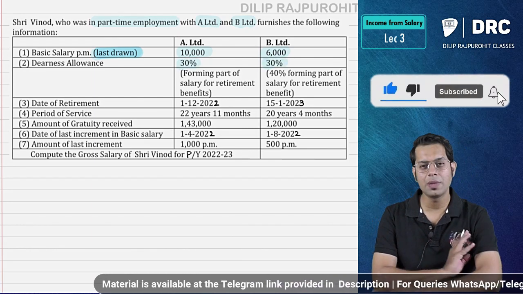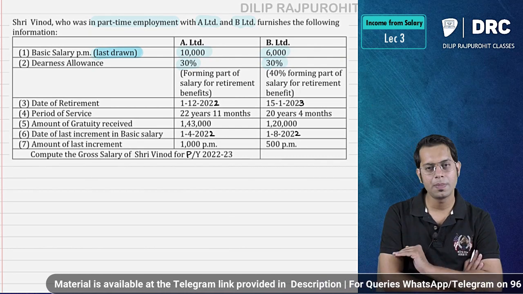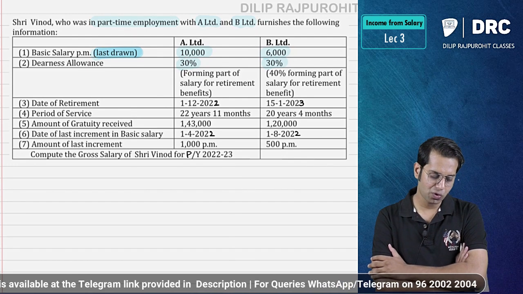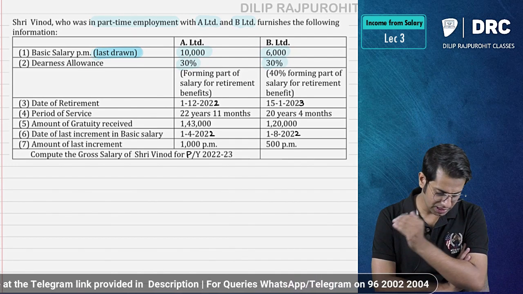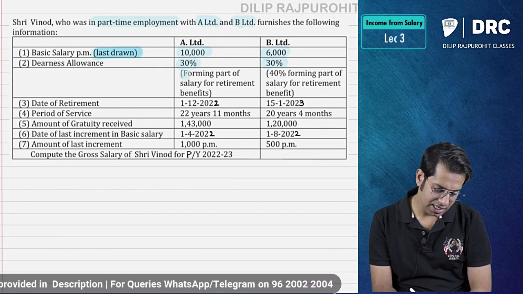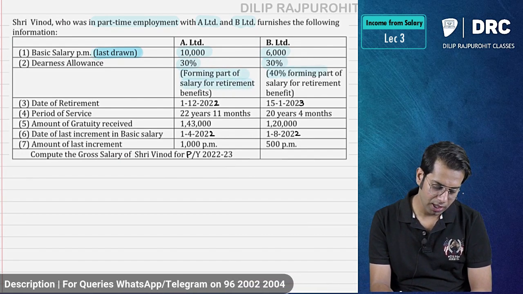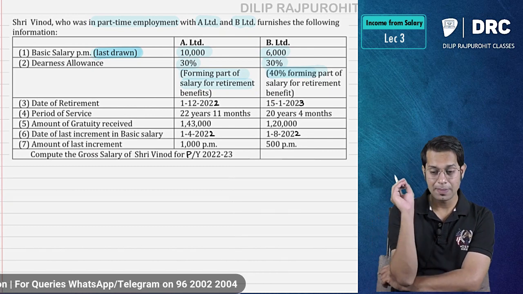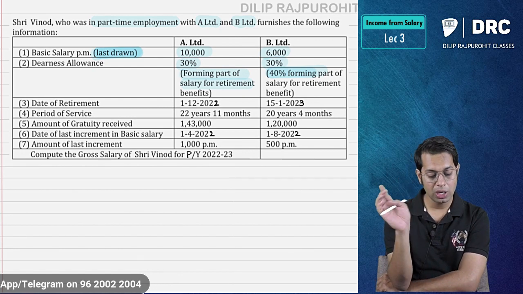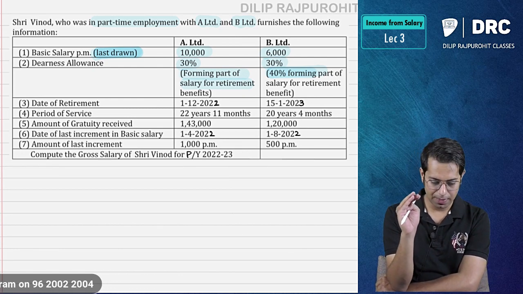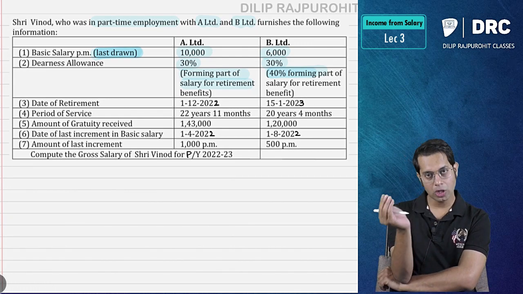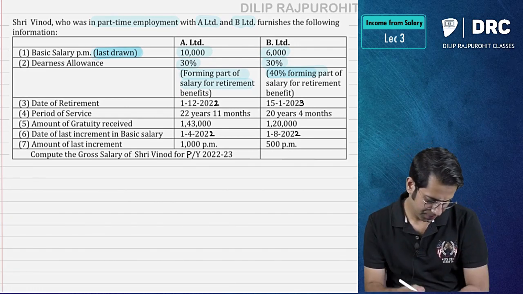30%. Sir, they have given only percentage. What should I take? If they have given only percentage, you will take it as a percentage of basic pay. Then they are telling that the dearness allowance forms part of retirement benefit. In case of A limited, entire dearness allowance forms part of retirement. In case of B limited, only 40% forms part of retirement benefit. So 6,000 into 30% is dearness allowance, into 40% is dearness allowance in terms of retirement benefit.